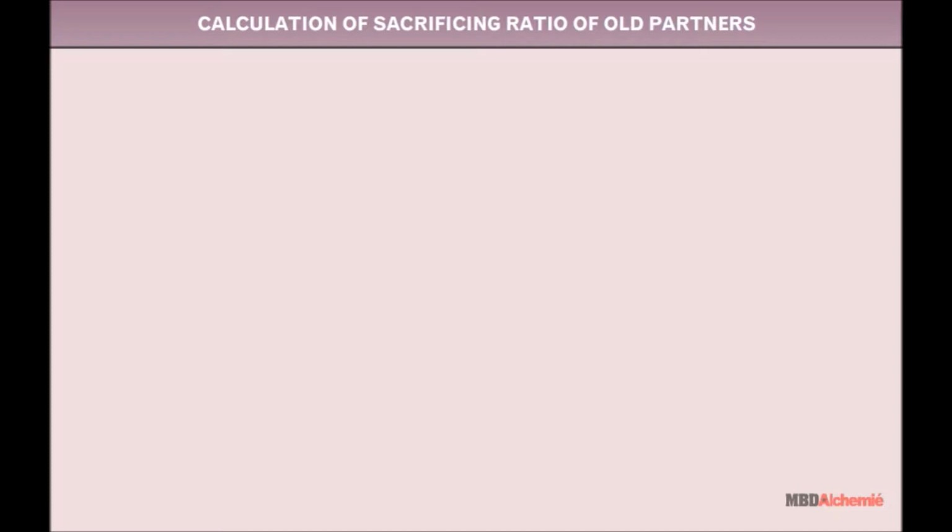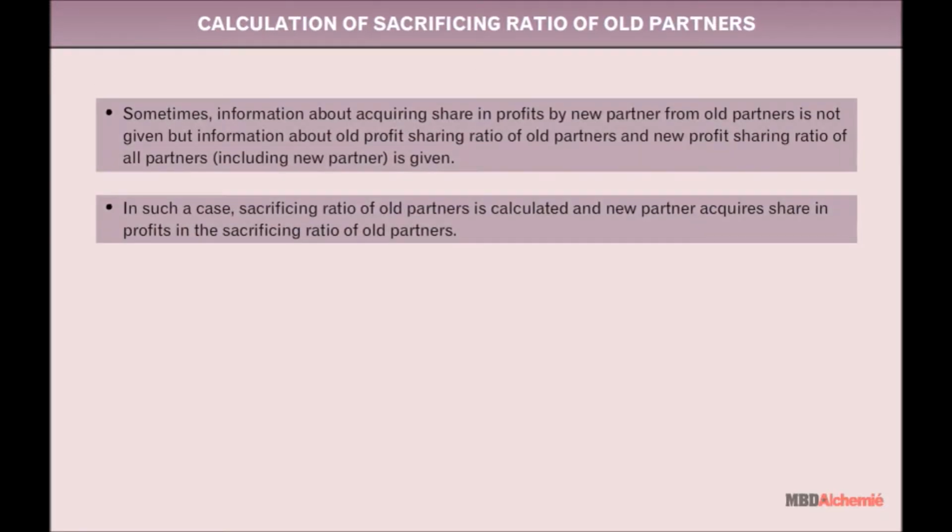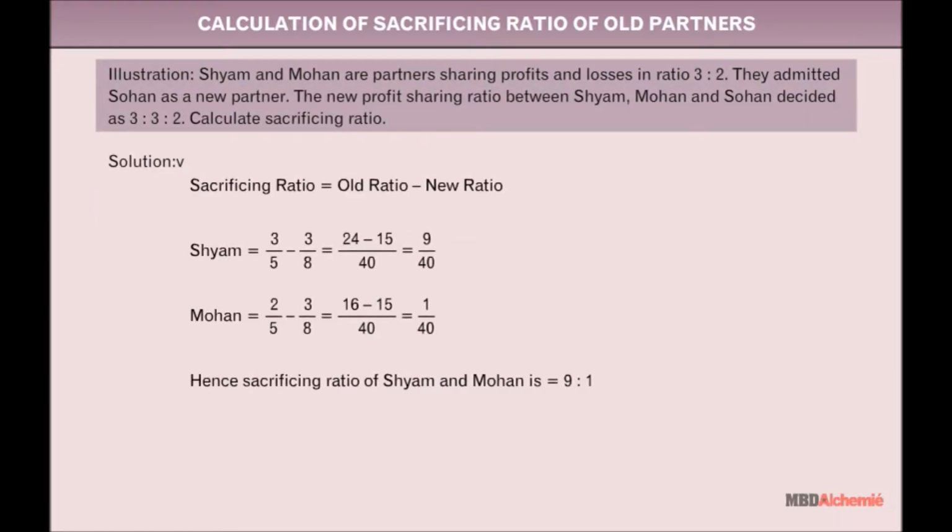Calculation of sacrificing ratio of old partners. Sometimes information about acquiring share in profits by the new partner from old partners is not given, but information about the old profit-sharing ratio of old partners and the new profit-sharing ratio of all partners is given. In such a case, the sacrificing ratio of old partners is calculated and the new partner acquires share in profits in the sacrificing ratio of old partners. This can be better understood with the help of an example.